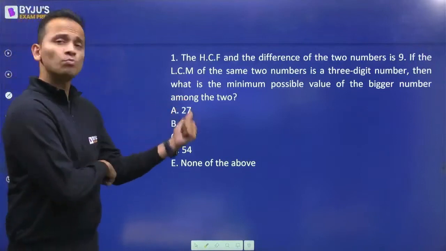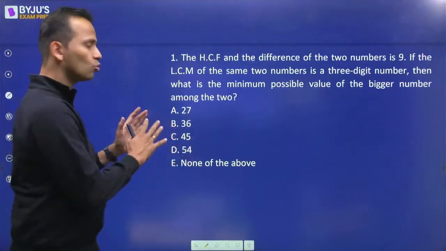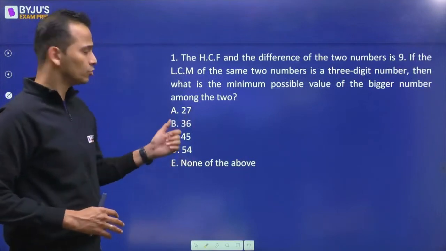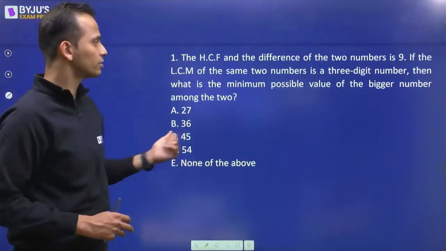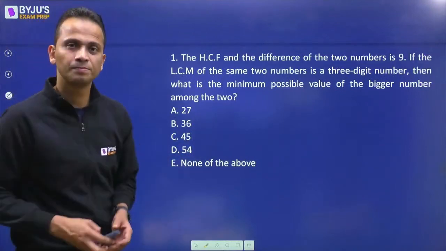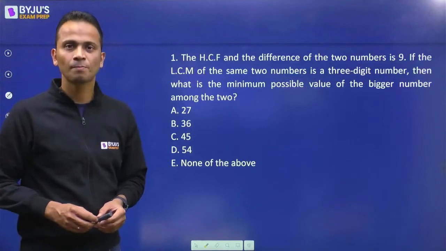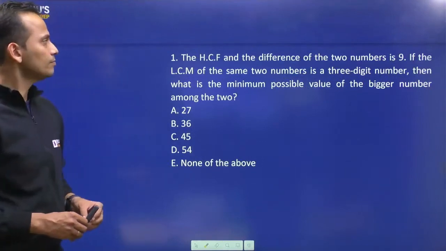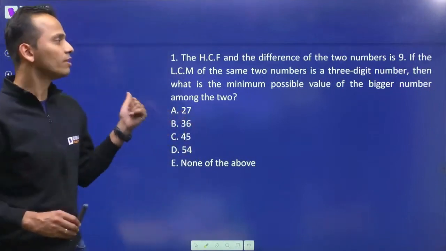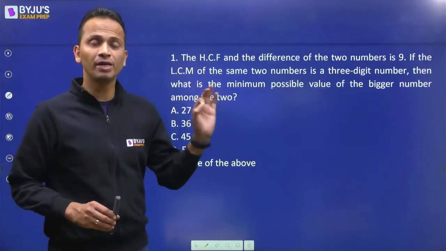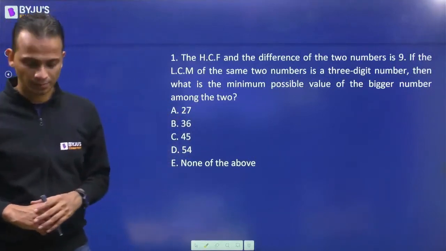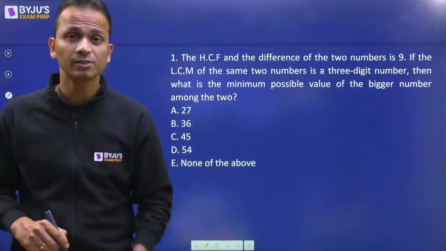Now, since these are small numbers, you can also go through the options. So options are given to you, very small numbers. So it's always better to go with the options in such cases. It will consume lesser amount of time. So HCF is 9, the difference is 9. You'll have to find out the minimum possible value of the bigger number out of these two numbers. Any idea? Any answer?